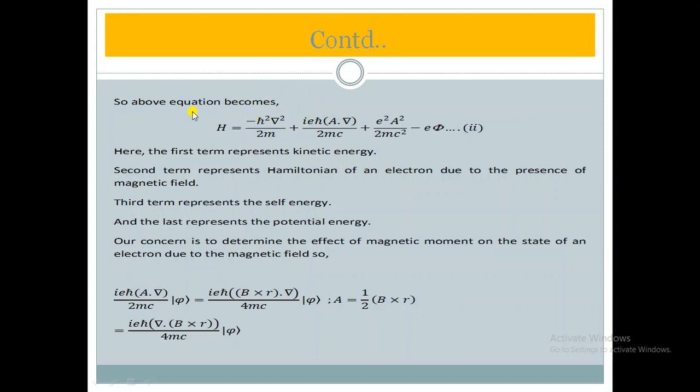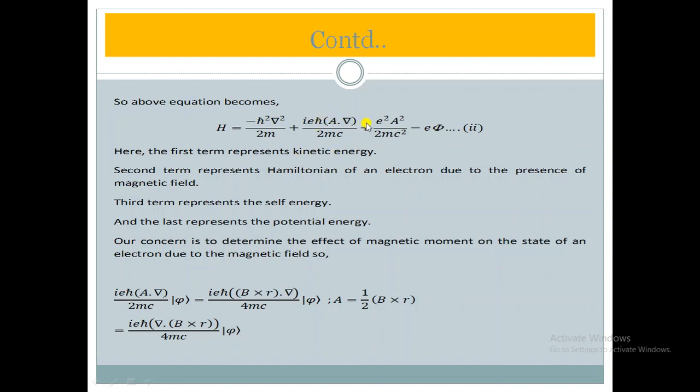The second term, i e h cut A dot del upon 2mc, is the component of the Hamiltonian due to the application of the magnetic field, or we can say due to the magnetic moment. By using this second term we will calculate the magnetic moment.